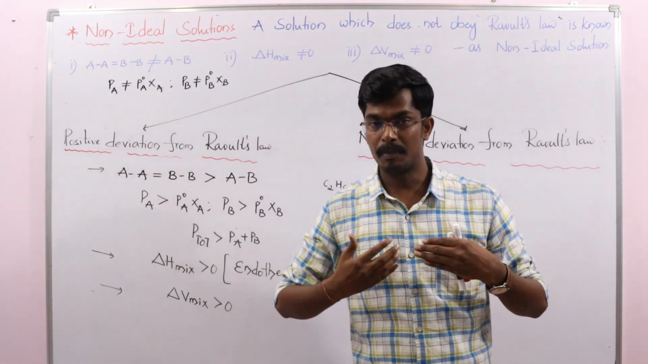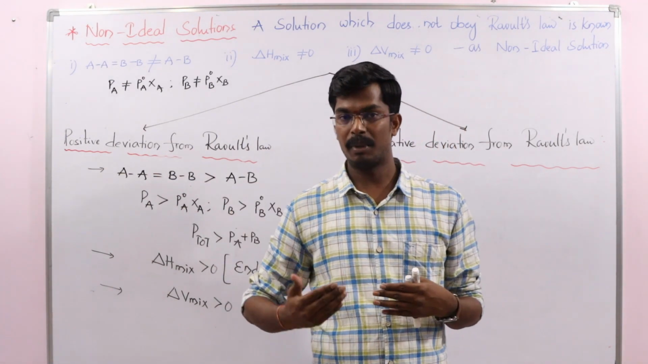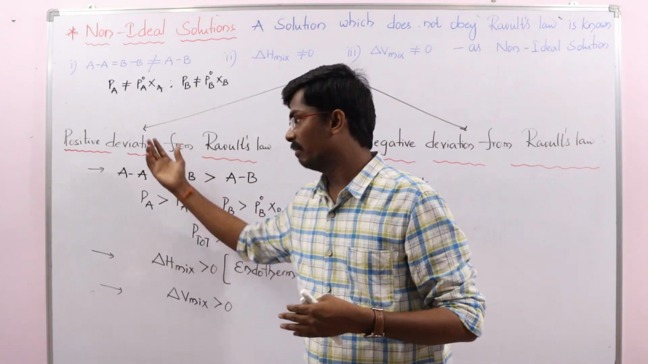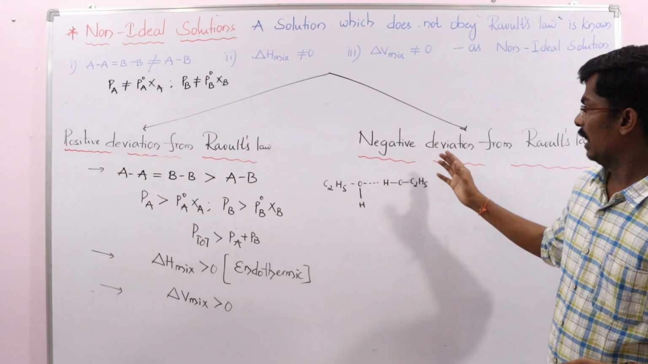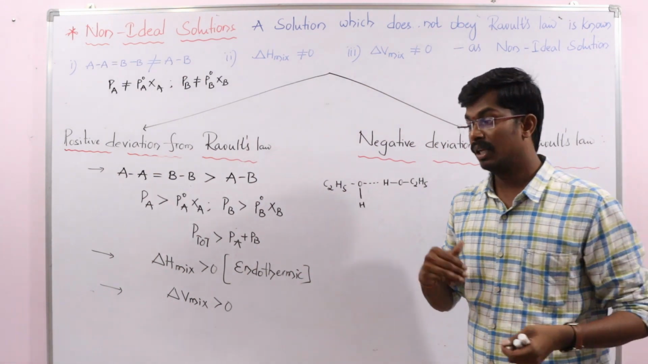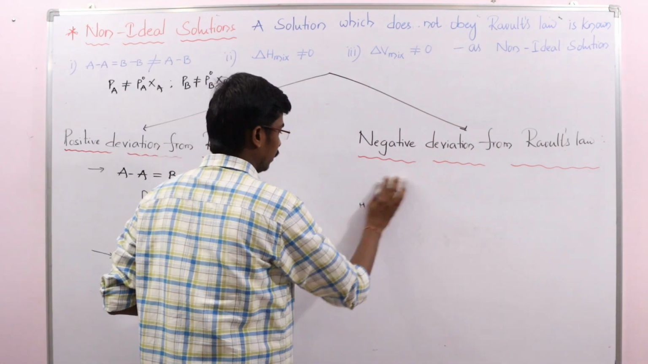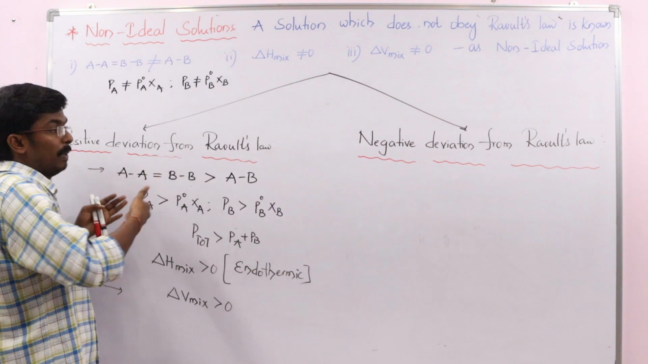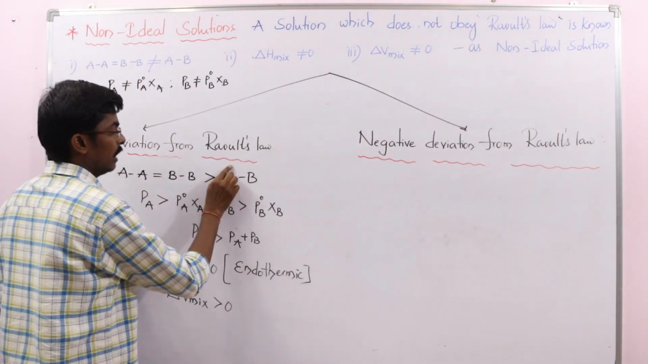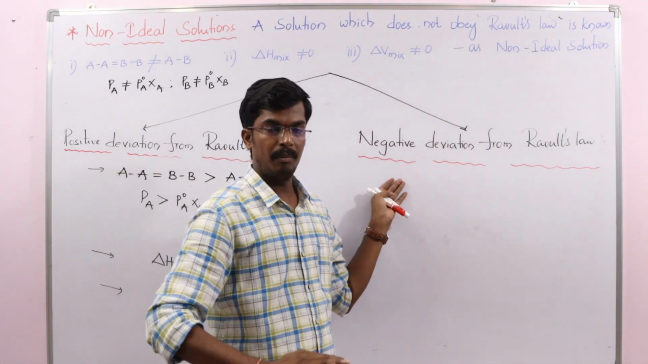Whatever vapor pressure we expect, it is giving greater than expected. So I have represented that with a graphical representation. At the same time, I would like to mention that some solutions show negative deviation. You can take it as a simple comparison study. Whatever shows a positive deviation, the vapor pressure will be greater because interactions are less. In negative deviation, the vapor pressure will be less.